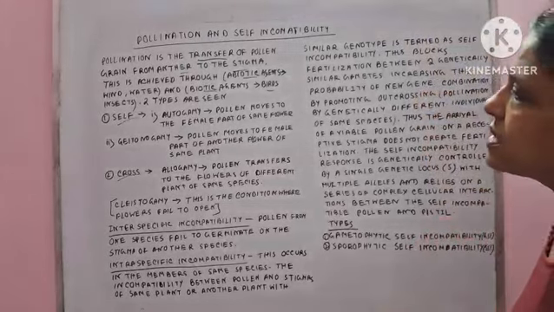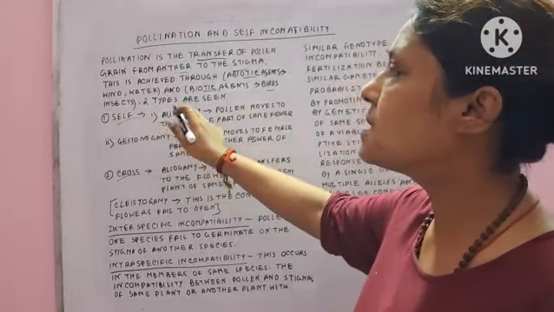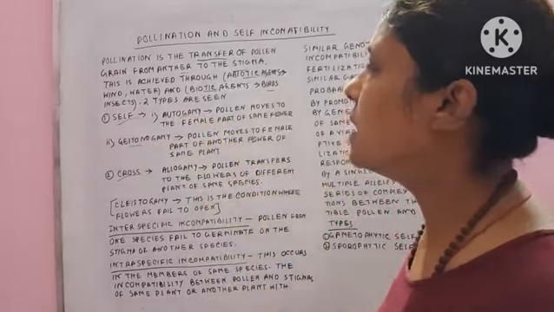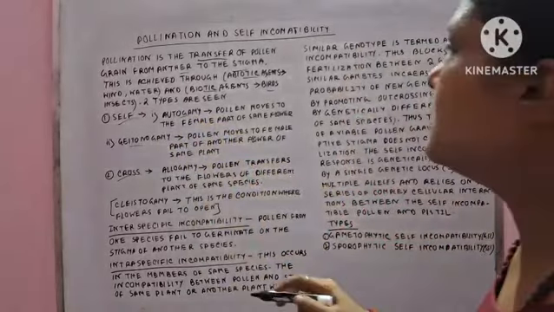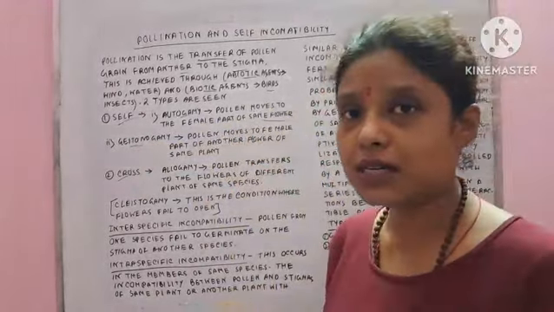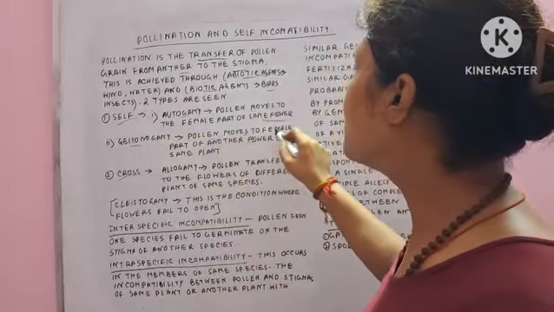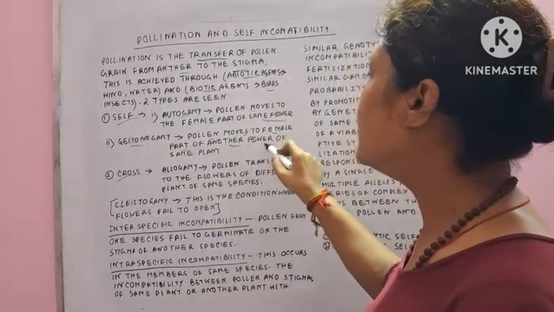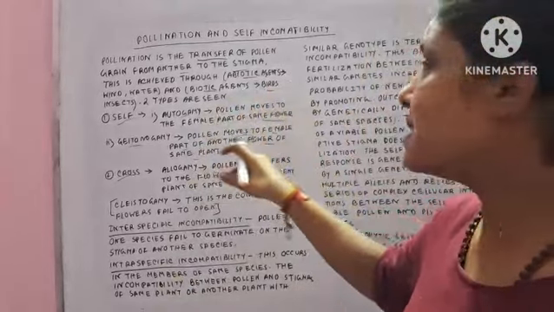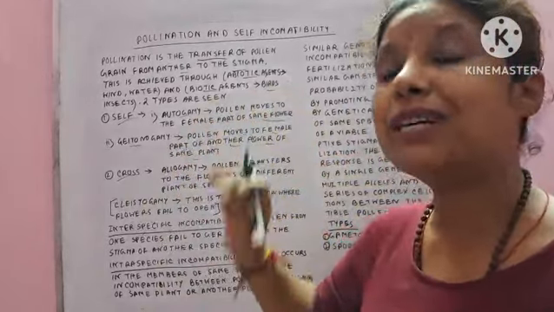Okay. So self-pollination generally has two types: autogamy and geitonogamy. Autogamy means the pollen moves to the female part of the same flower. Clear? Same flower. And in geitonogamy, the pollen moves to the female part of another flower of the same plant. So here the pollination occurs in the same flower, and here the pollination occurs in the same plant but a different flower.